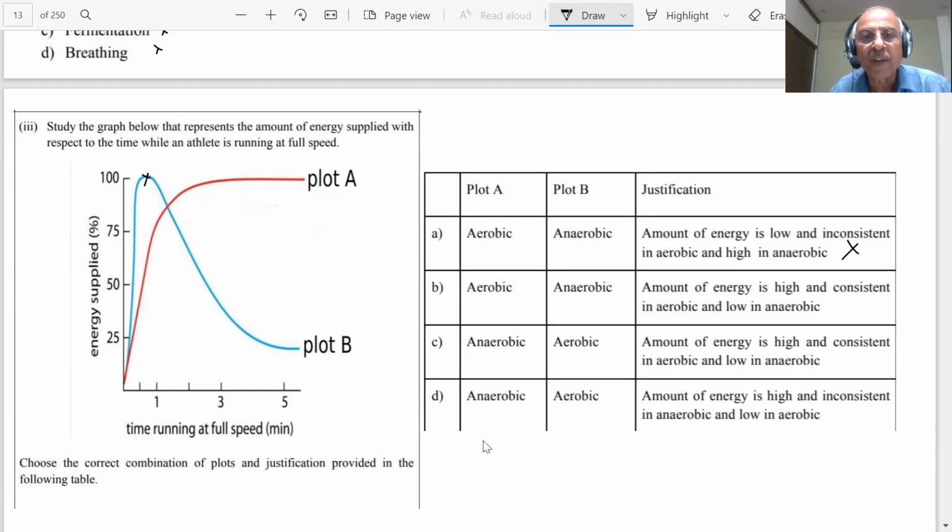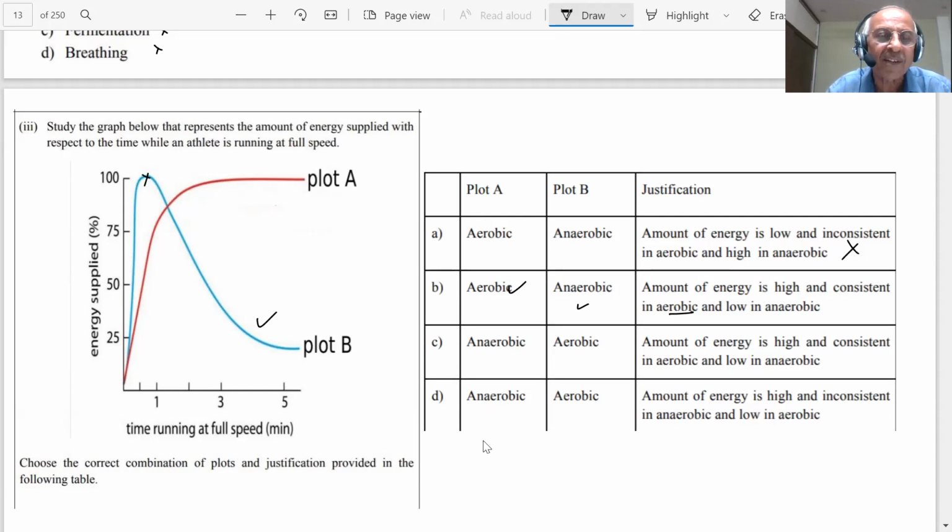Plot A is aerobic. That is correct because you can see the energy is increasing and it becomes constant after that. And plot B is anaerobic. That is also correct. The energy reaches maxima then falls. Amount of energy is high and consistent in aerobic. That is absolutely right, student.